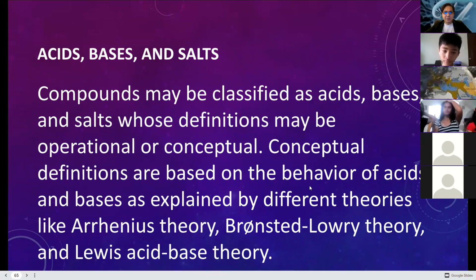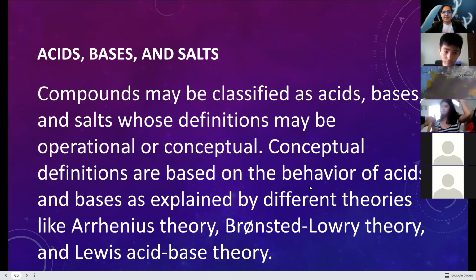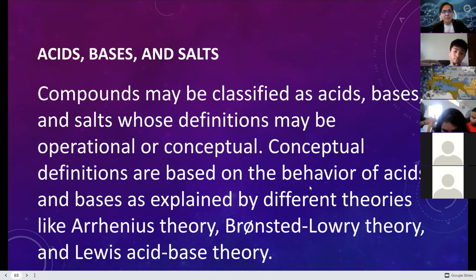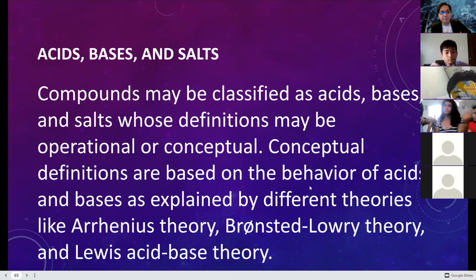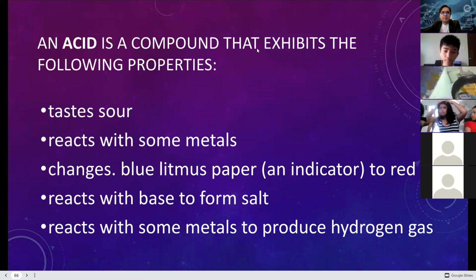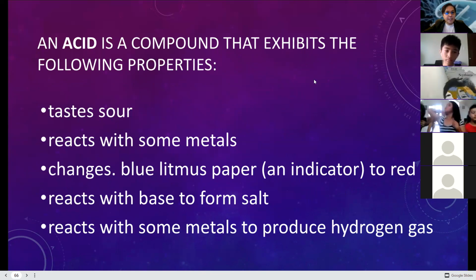Acids, bases, and salts. Compounds may be classified as acids, bases, and salts, whose definitions may be operational or conceptual. Conceptual definitions are based on the behavior of acids and bases, as explained by different theories: the Arrhenius theory, the Bronsted-Lowry theory, and the Lewis acid-base theory. We will discuss this later in your higher years. An acid is a compound that exhibits the following properties. If it is an acid, it tastes sour.